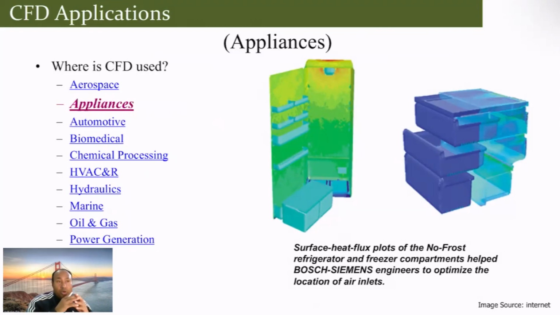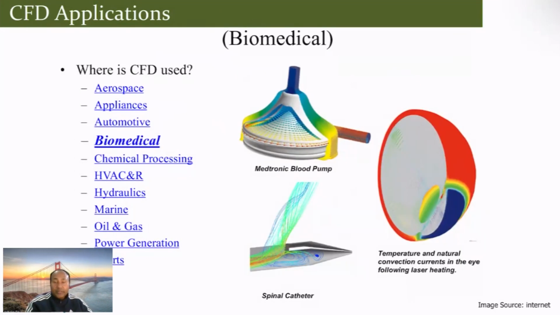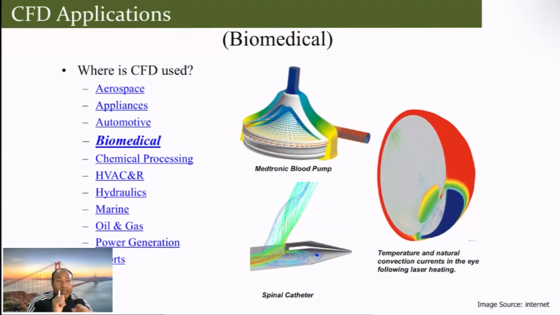You go to automotive industries, so internal fluid dynamic behavior, external fluid dynamic behavior, everything has been kind of simulated. You go to biomedical applications, which is very, very emerging today, medical device design and all these things where CFD is becoming a key ingredient at this moment.